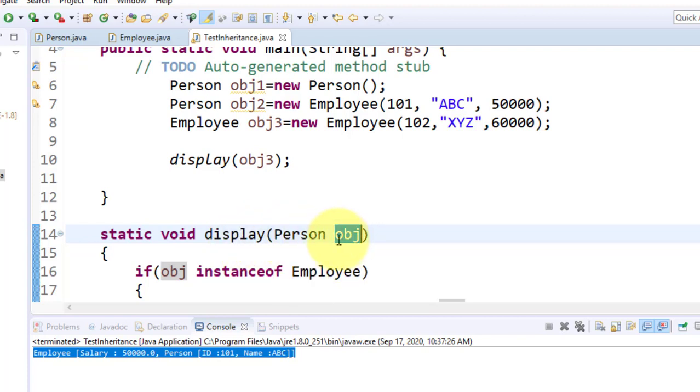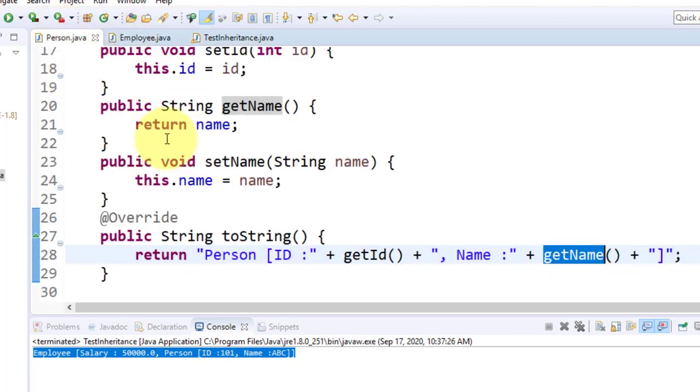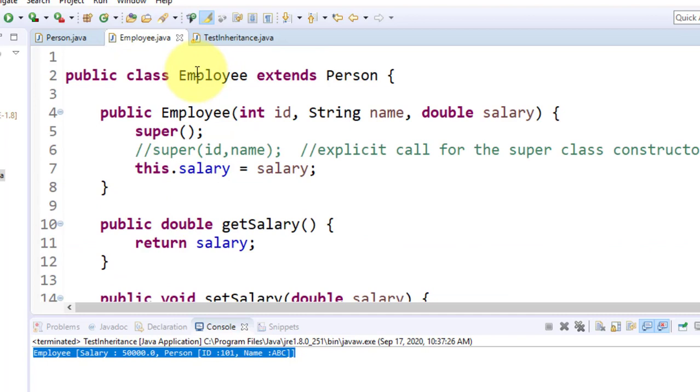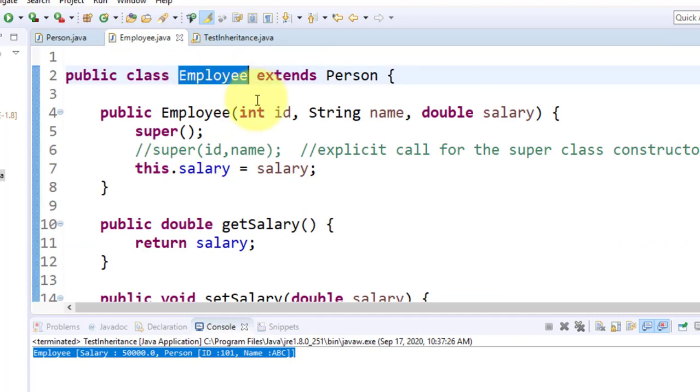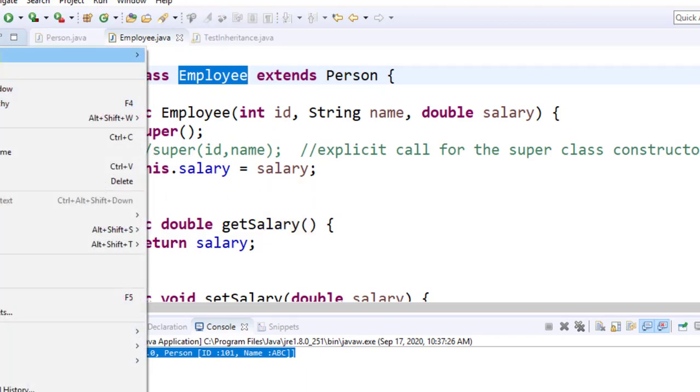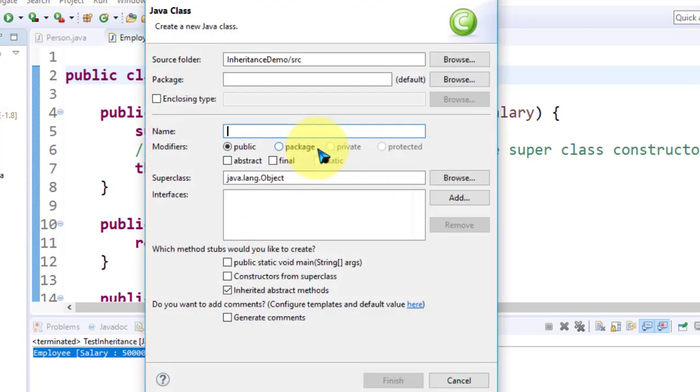Okay, that means here suppose the person class has employee as its first-level subclass. If I create another subclass, suppose I create, just check, class salaried employee.